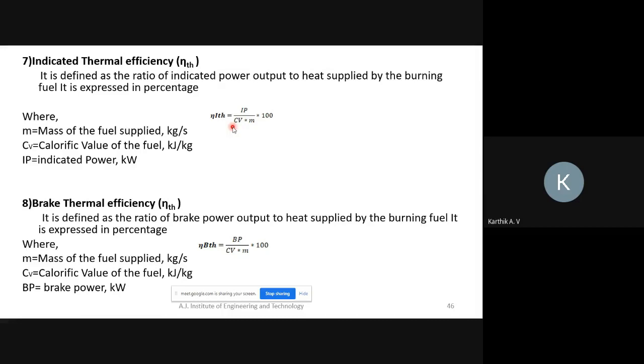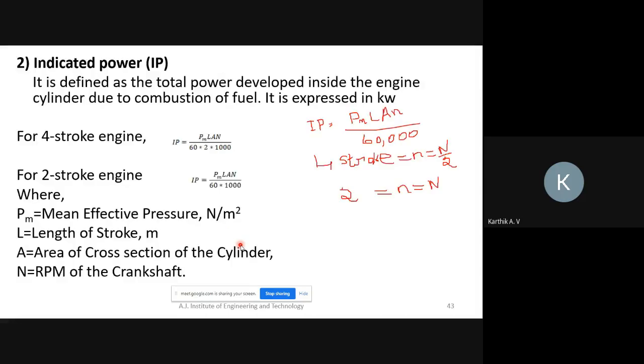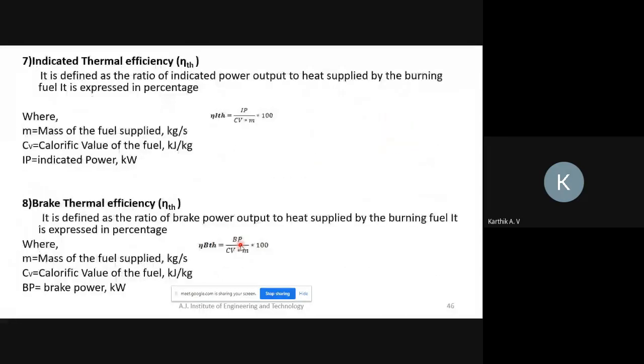And brake thermal efficiency you can find in a similar way. We already found brake power and indicated power using the earlier formulas. Once you have both, you can easily find brake thermal efficiency as well as indicated thermal efficiency.